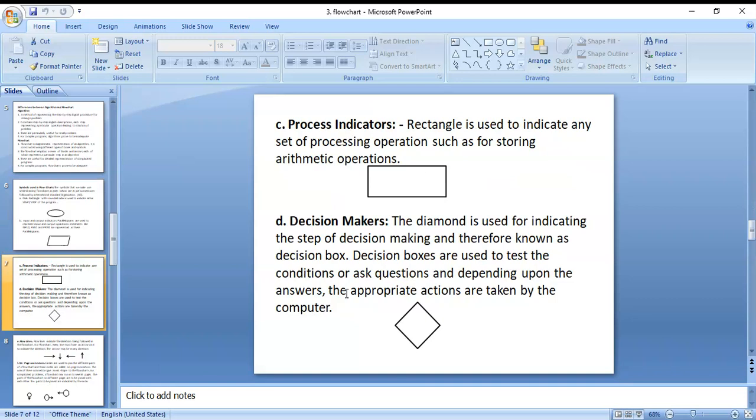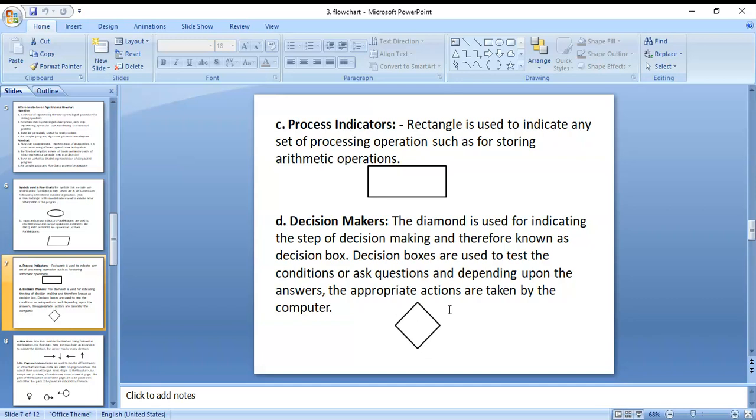Next, decision making, where a condition is tested using relational operators: less than, less than or equal to, greater than or equal to, double equal to, not equal to, like that.